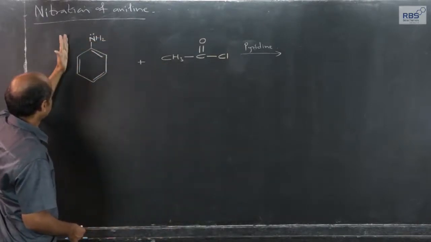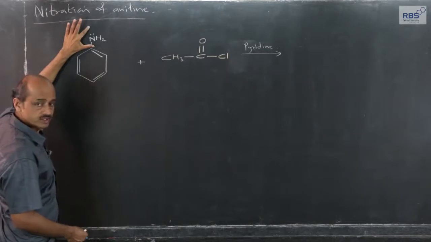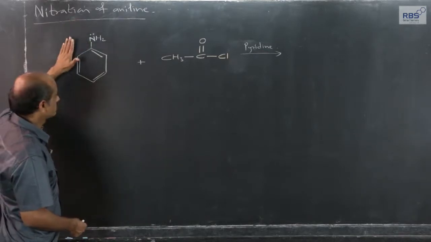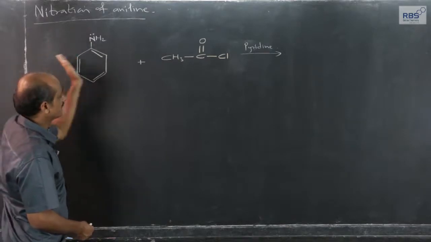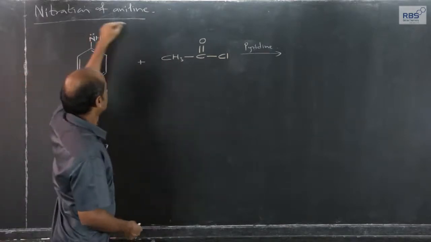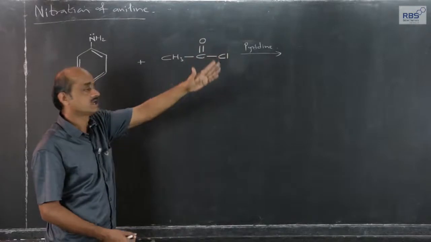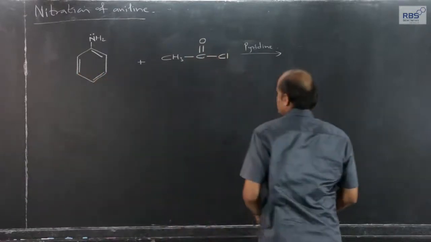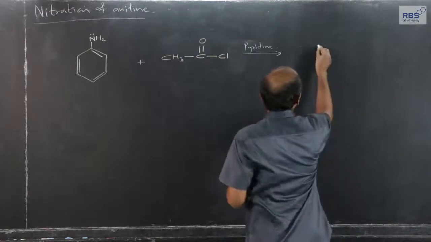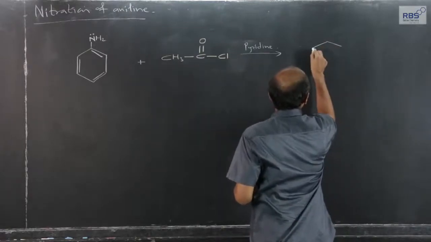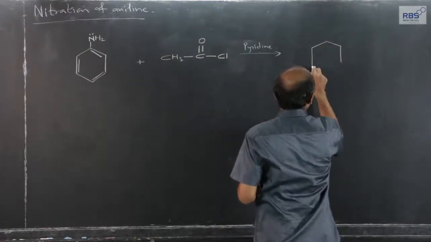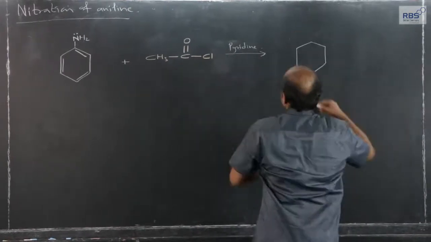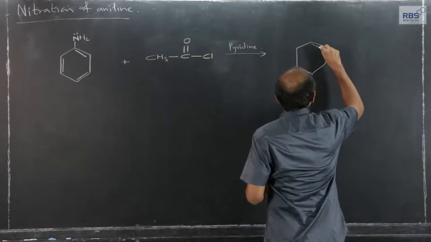of this which has NH2 group, the mechanism I have explained earlier. So I will not repeat it here. I will directly write the attack of lone pair, and then ultimately chlorine goes out in the form of Cl minus ions. The mechanism I have covered. So I will directly write that here. So what I get is this in presence of pyridine, so that reaction goes more and more in forward direction.